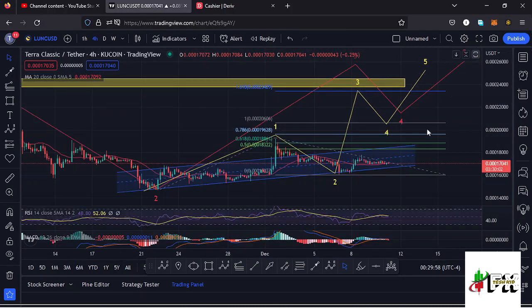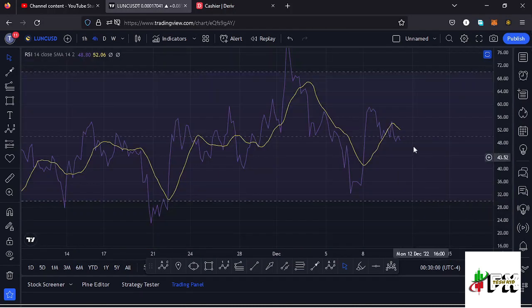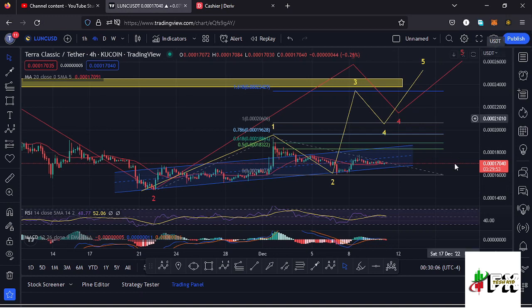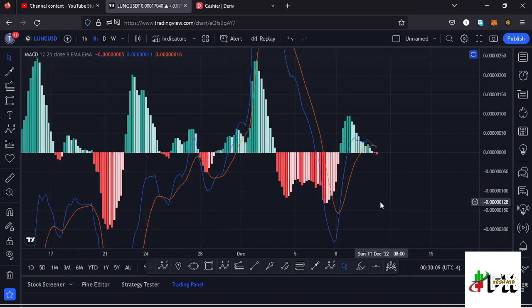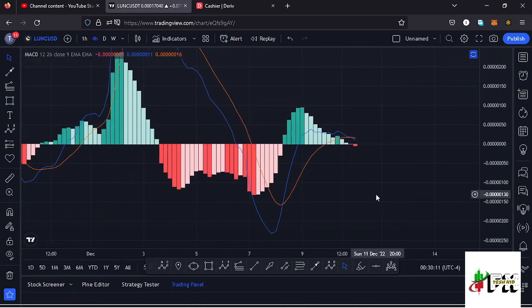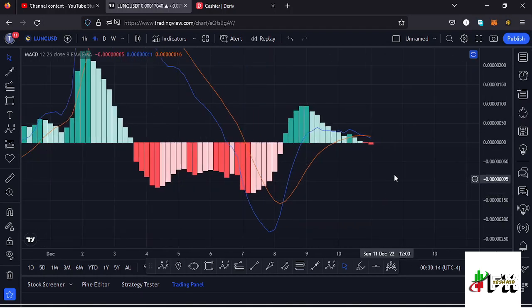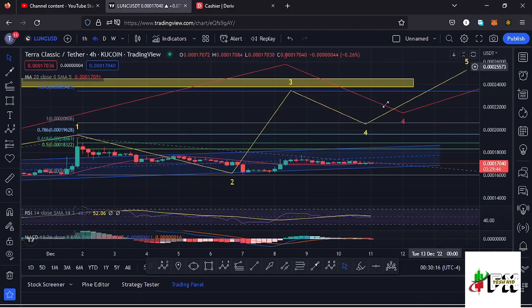Also taking a look at the indicators to see what movements will be supported. On the RSI, we are trading at around the 49 mark, meaning we have massive room for us to support any movements to the upside. Also taking a look at the MACD, on the MACD we have printed a bearish cross, and that would mean lower prices are coming our way. So let's be patient and see how that plays out.